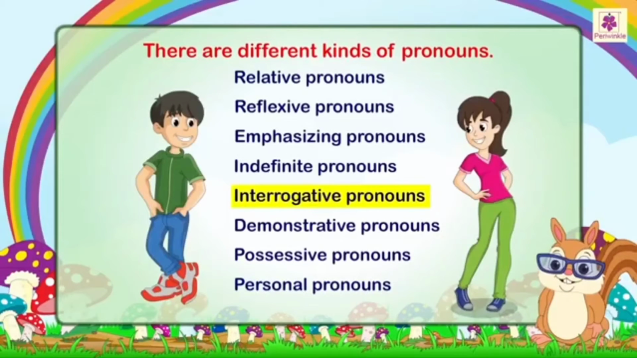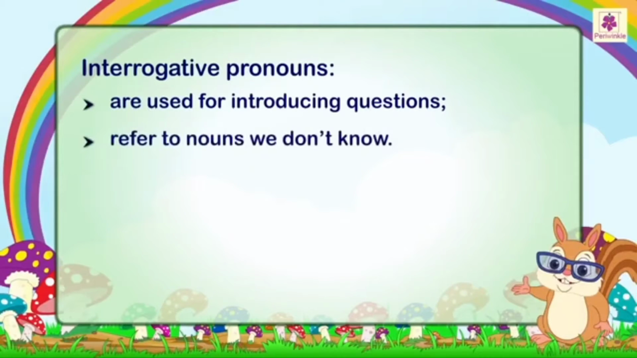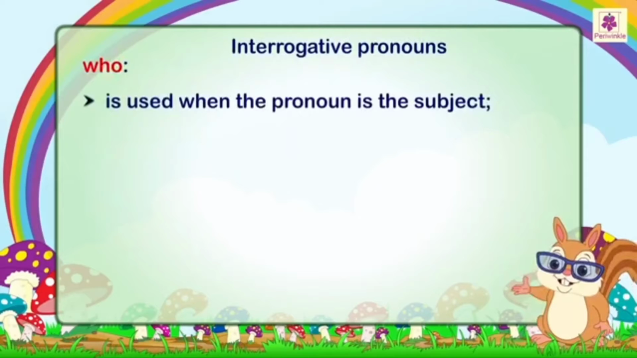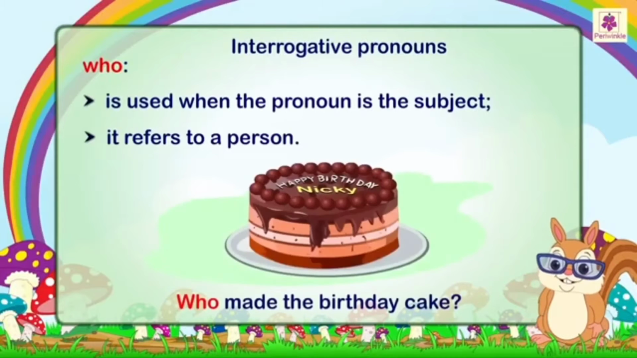Interrogative pronouns. Interrogative pronouns are used for introducing questions and refer to nouns we don't know. Who is used when the pronoun is the subject; it refers to a person. For example, who made the birthday cake?